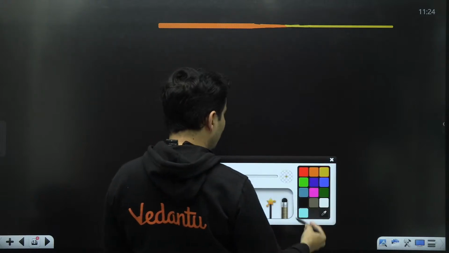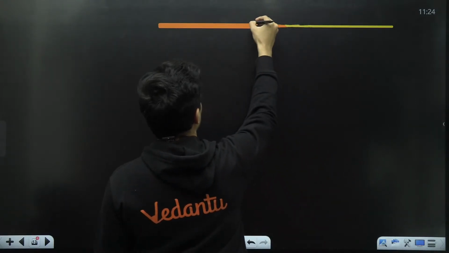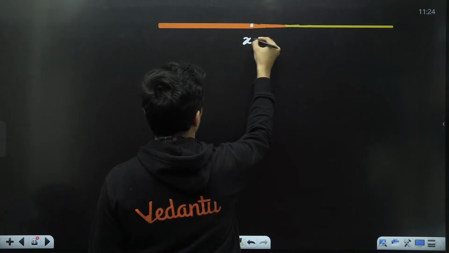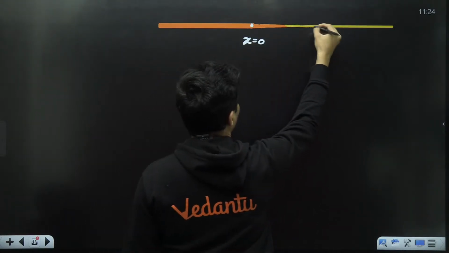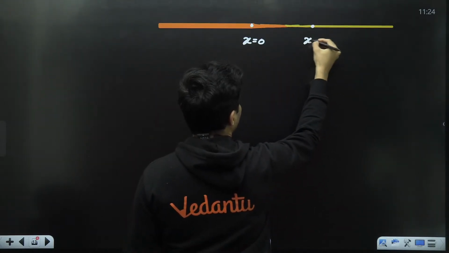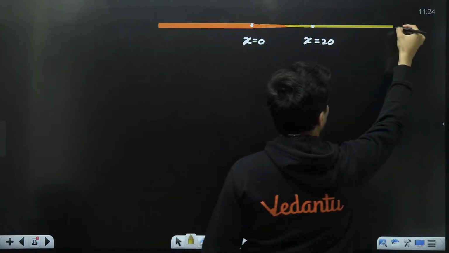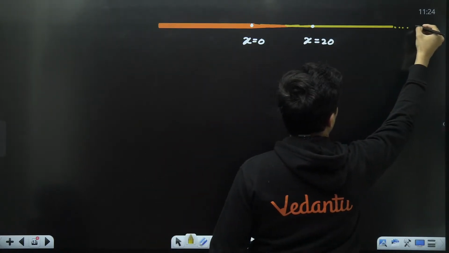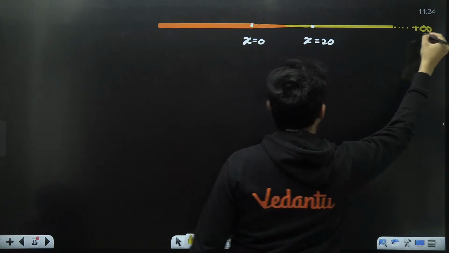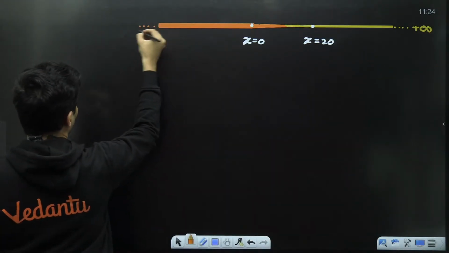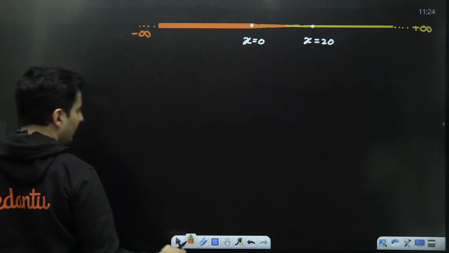And let's label those points also. This particular point is x equals 0. This particular point is x equals 20. And remember, this now will continue till positive infinity. And this would be coming from negative infinity.